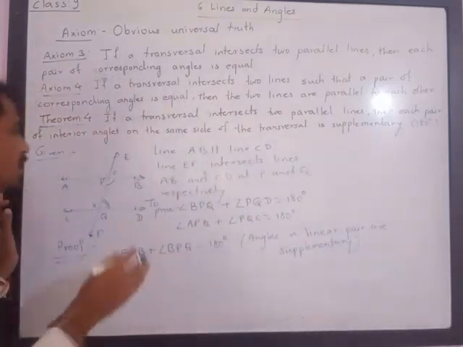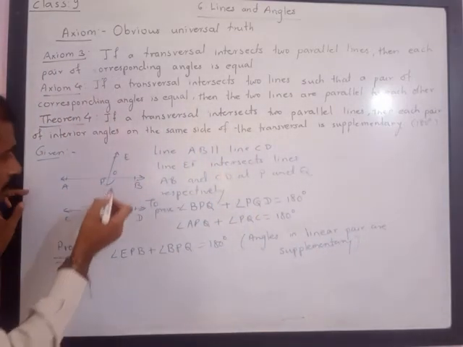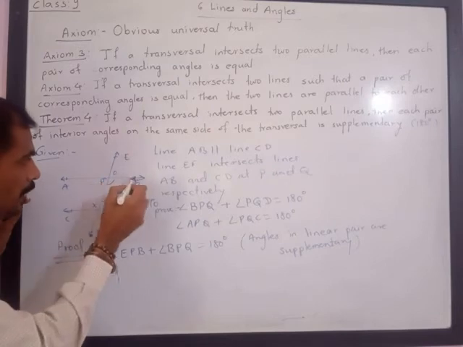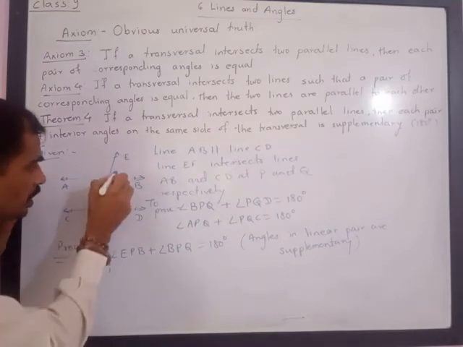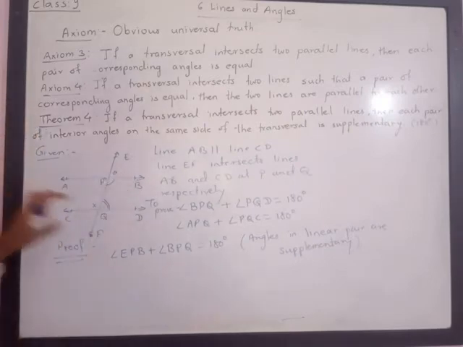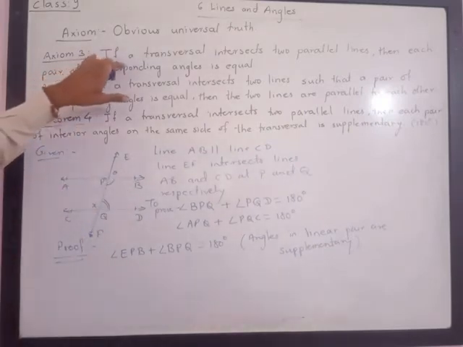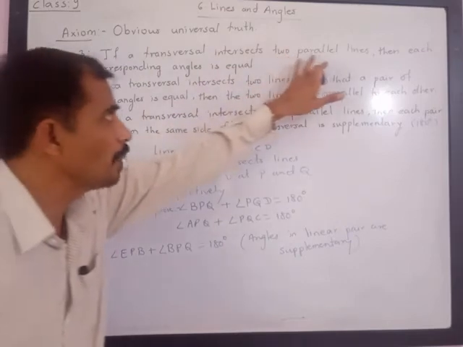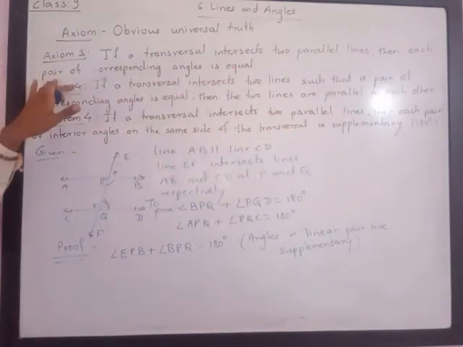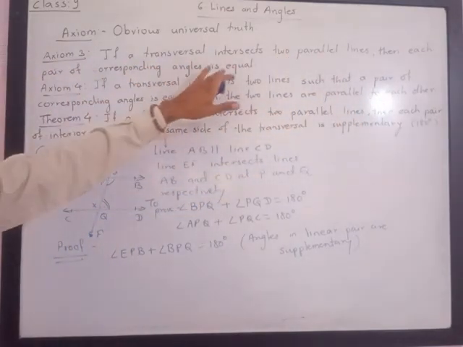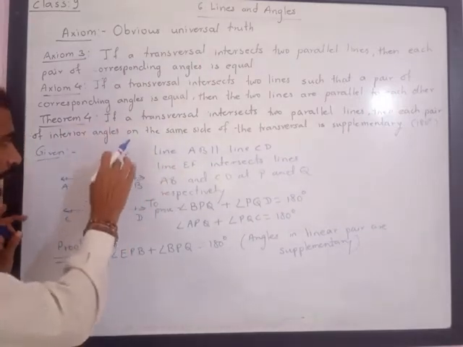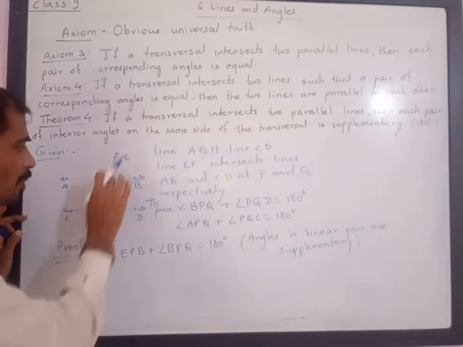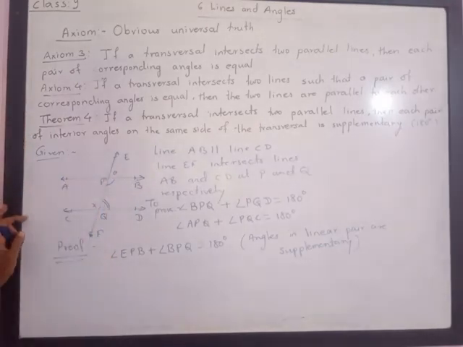This theorem can be proved in other ways as well. But please note, EPB is equal to PQD. This angle is equal to this angle. The reason is corresponding angles. See axiom number 3: if a transversal intersects two parallel lines, then each pair of corresponding angles is equal. So here the transversal intersects two parallel lines and this forms the corresponding pair, so these corresponding angles must be equal.